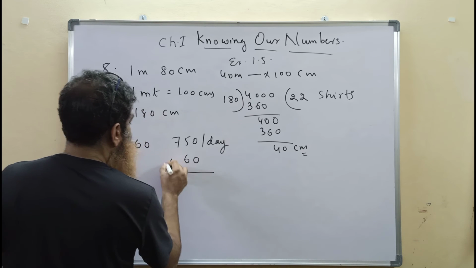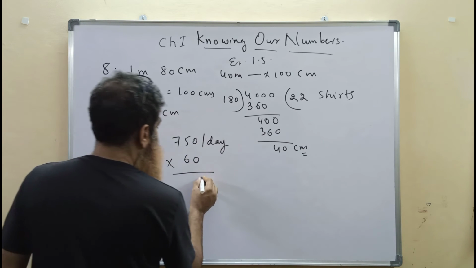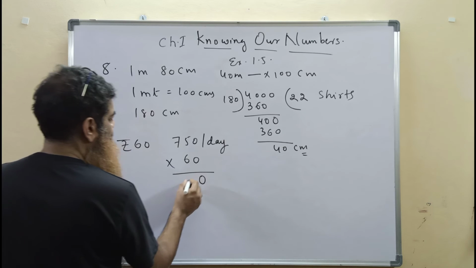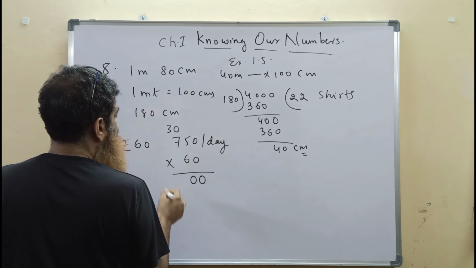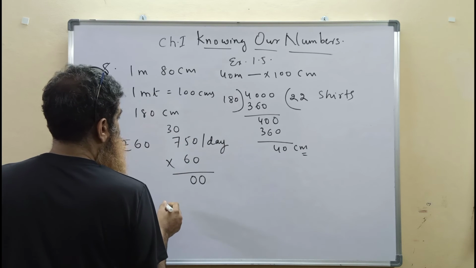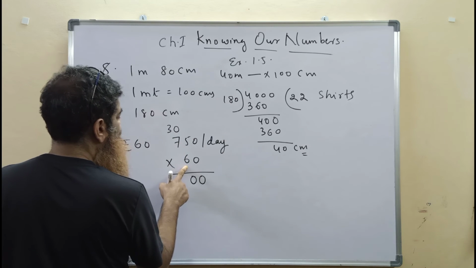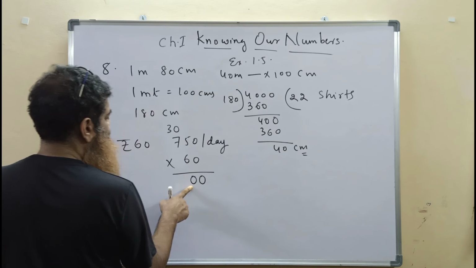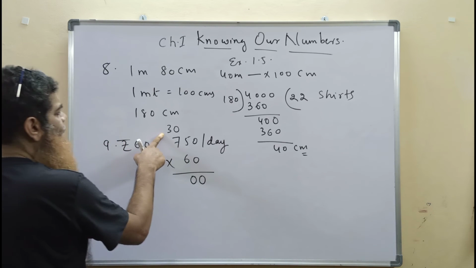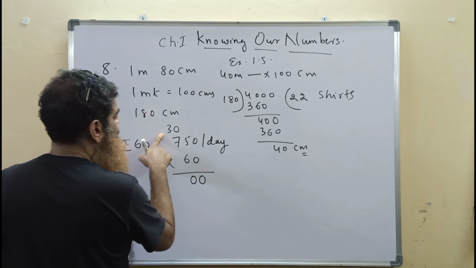So, 60 zeros are 0, 6 fives are 300. 6 sevens are 420, 450. 60 means take it as 6. 6 fives are 30. We take 0 here and 30 as carry.